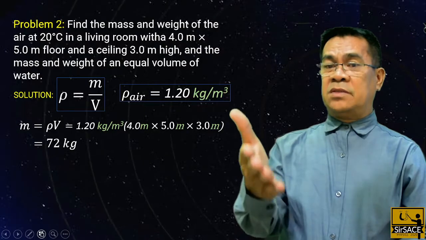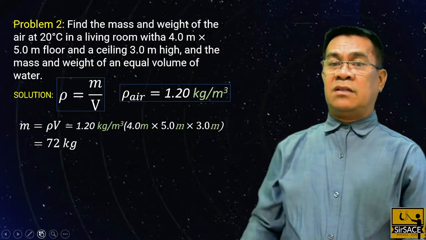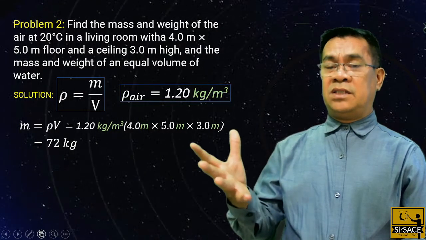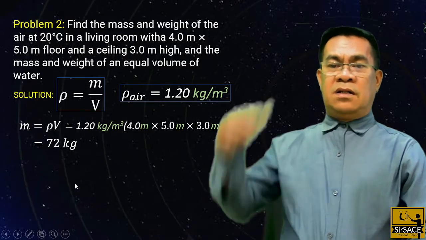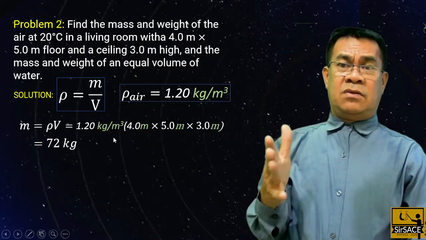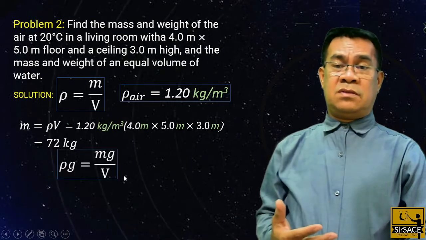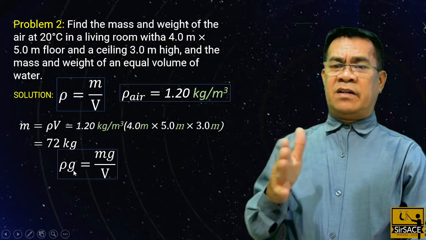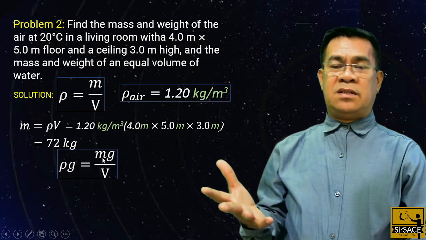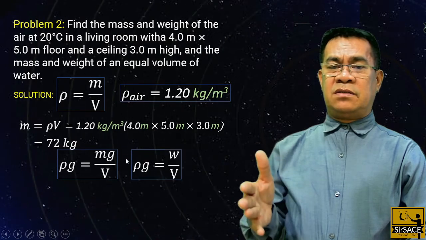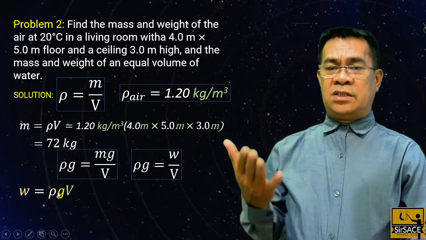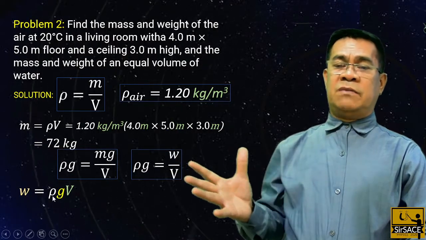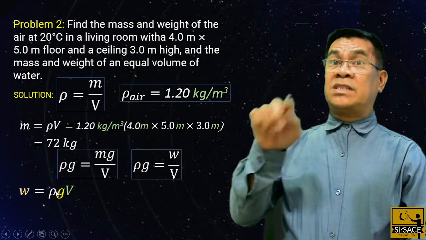The air inside your room is 72 kilograms. So imagine, it's very heavy. Now, what's the weight of the air inside this room? Take note that if we multiply the density by the gravity, it produces weight density. Since mg is weight, we can solve for the weight using rho g V. We discussed this in the previous slide. So the weight of a substance can be computed using the formula rho g V, aside from mass times gravity.